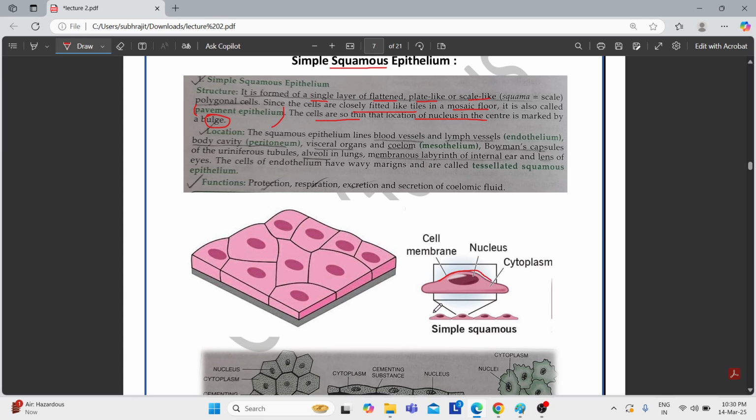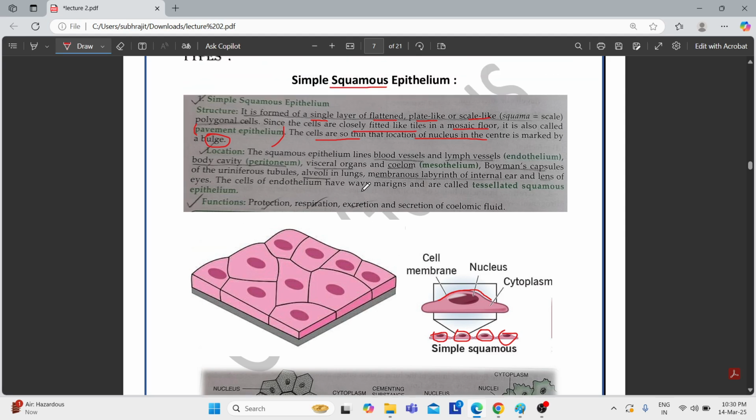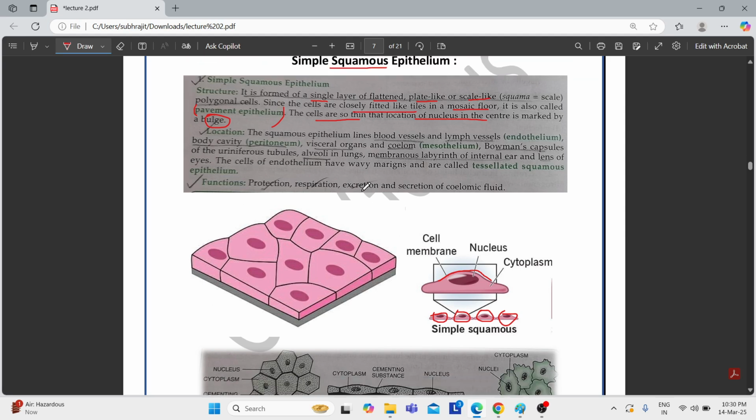Just observe these sites, there is a bulge at the nucleus. Why is there a bulge? Because the cells are very thin, or you can say very flattened. Now these are the locations you need to study. You have to memorize. There is no second option, you just have to memorize it blindly.